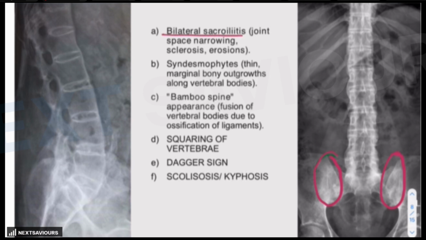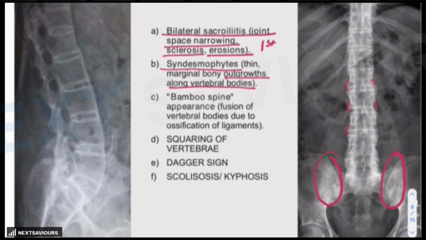Bilateral sacroiliitis, joint space narrowing, sclerosis, or erosions, and these are considered to be the first X-ray findings, which are very clearly evident. The sacroiliac joints are fused. Apart from this, there will be syndesmophytes, that is thin marginal outgrowth. This is the marginal outgrowth along the vertebral bodies, and it is because of the calcification of the intervertebral disc.